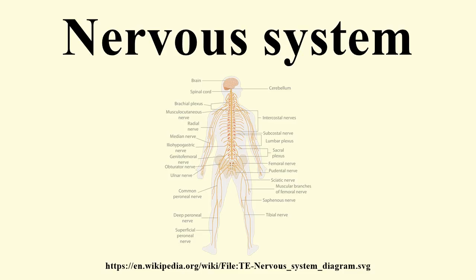The enteric nervous system functions to control the gastrointestinal system. Both autonomic and enteric nervous systems function involuntarily. Nerves that exit from the cranium are called cranial nerves, while those exiting from the spinal cord are called spinal nerves.